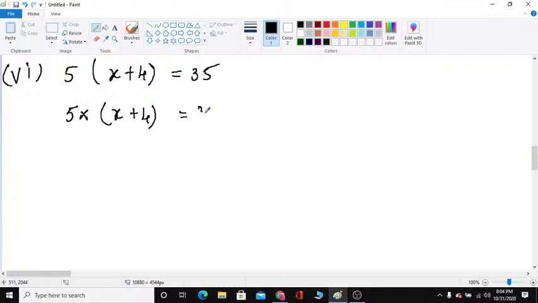So plus 20, when you transpose to the right hand side, what is here on the left hand side? Write 5x is equal to the right hand side 35. Now plus 20, when you transpose to the right side, it will become a negative quantity. So minus 20.